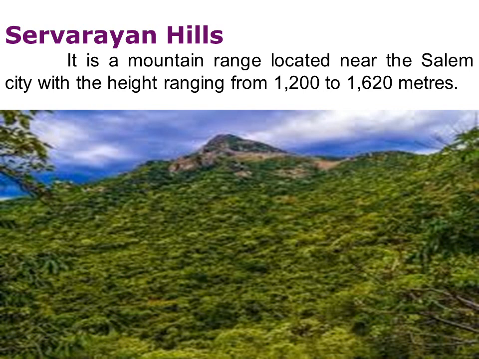And the highest peak of this hill, which is in the southern part of the eastern Ghats, is located in this range, and the peak name is Solai Karadu.